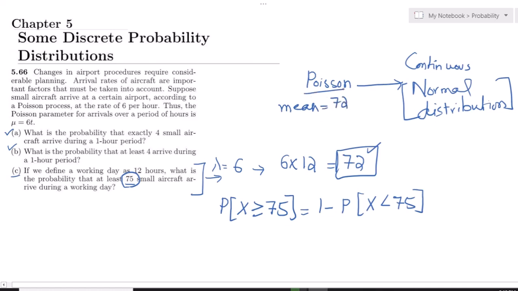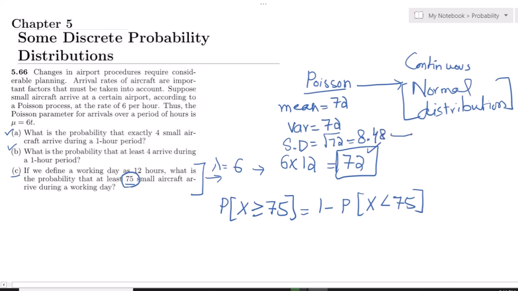And as in the Poisson distribution the mean and variance are the same, the variance is also 72. The standard deviation is the square root of 72, and when we find it, it would be 8.48.